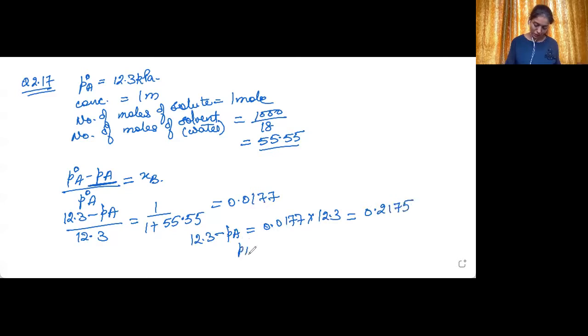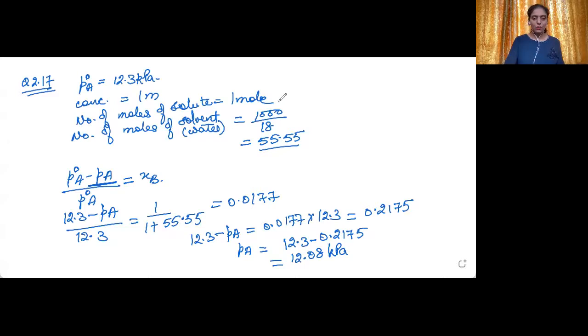So PA will be equal to 12.3 minus 0.2175, which is 12.08 kilopascal. So this will be the vapor pressure of the solution, or the vapor pressure of water inside the solution, because there is no vapor pressure because of solute, it is non-volatile.